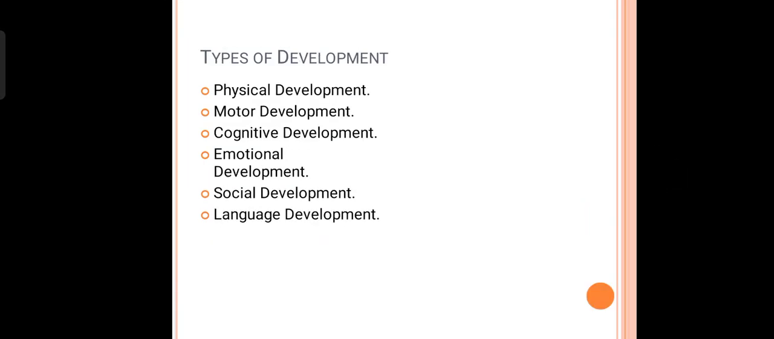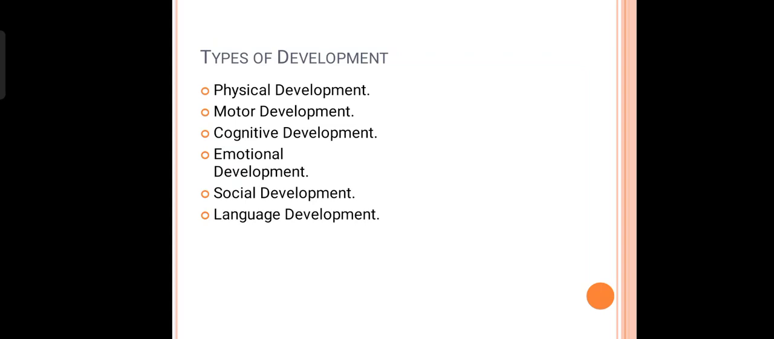Then there are different types of development in growth and development. First is physical development, then motor development, cognitive development, emotional development, social development and language development. So let's talk about physical development. Physical development is the overall development of the human being, that is from your hands, legs and every part of the body. Motor development is divided into two different parts: gross motor and fine motor development.